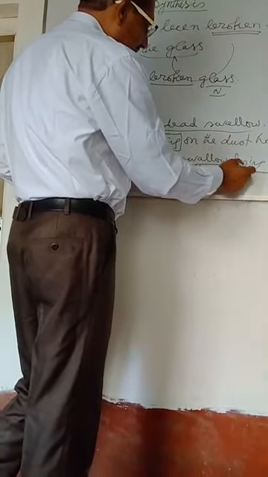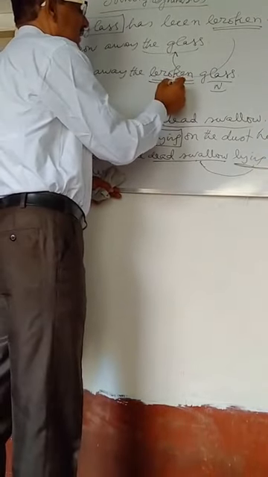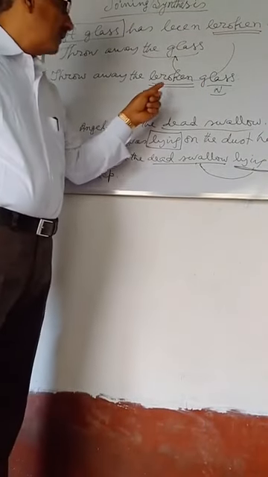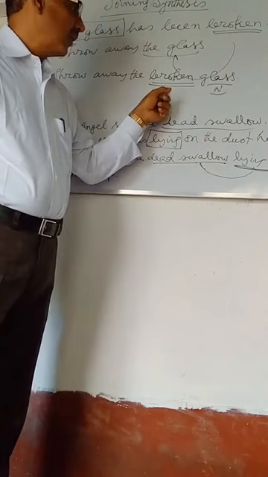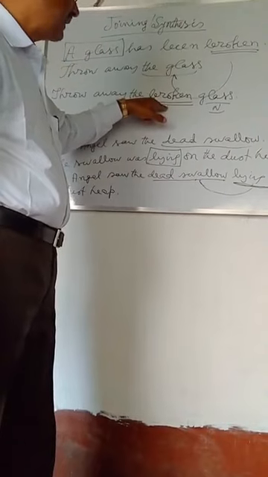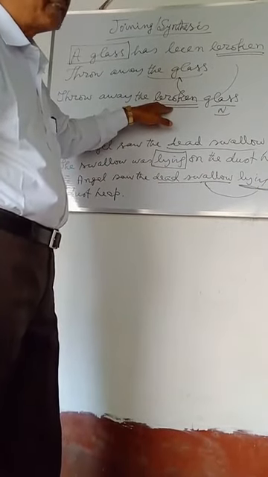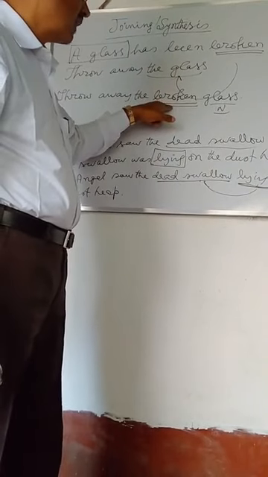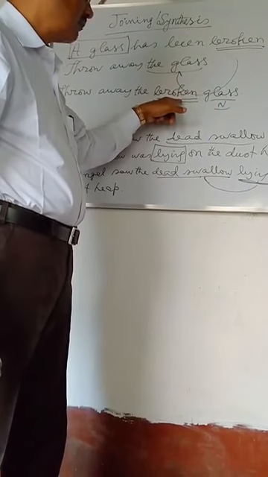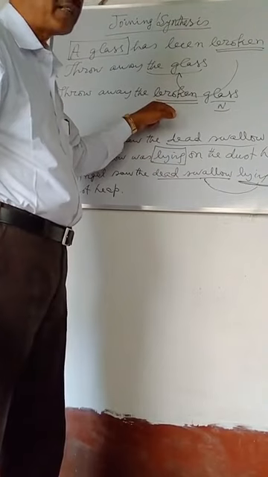Here lying is used just after the noun word and broken is used just before the noun word. Such type of use is called pre-modifier. This type of use of participle is called pre-modifier. That is, here broken is used in order to express the state of the glass placed just before the noun.